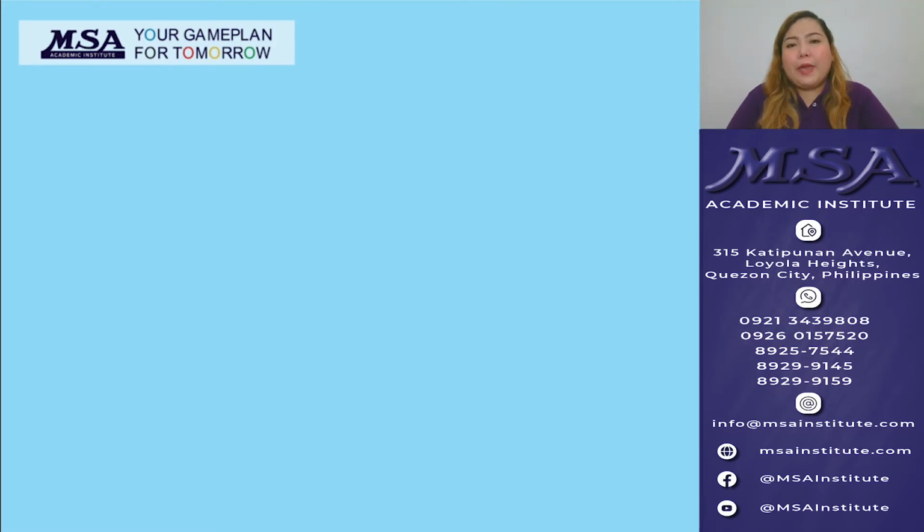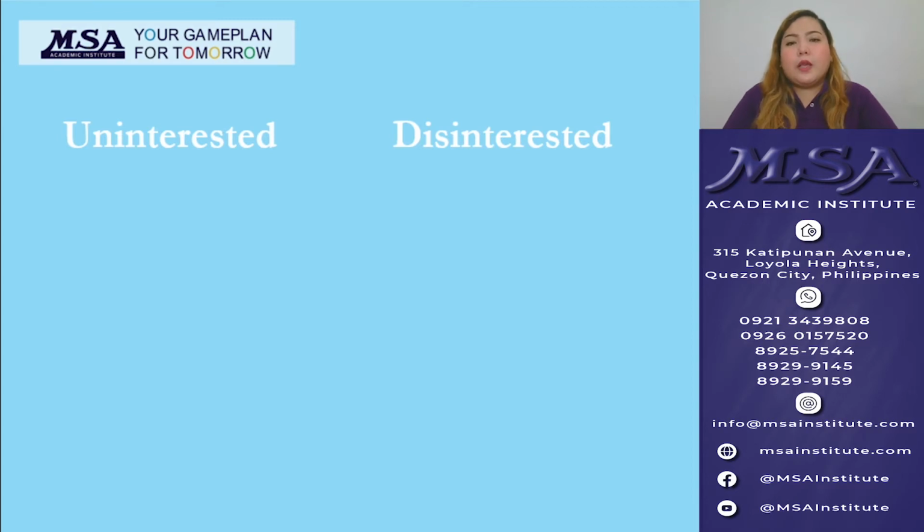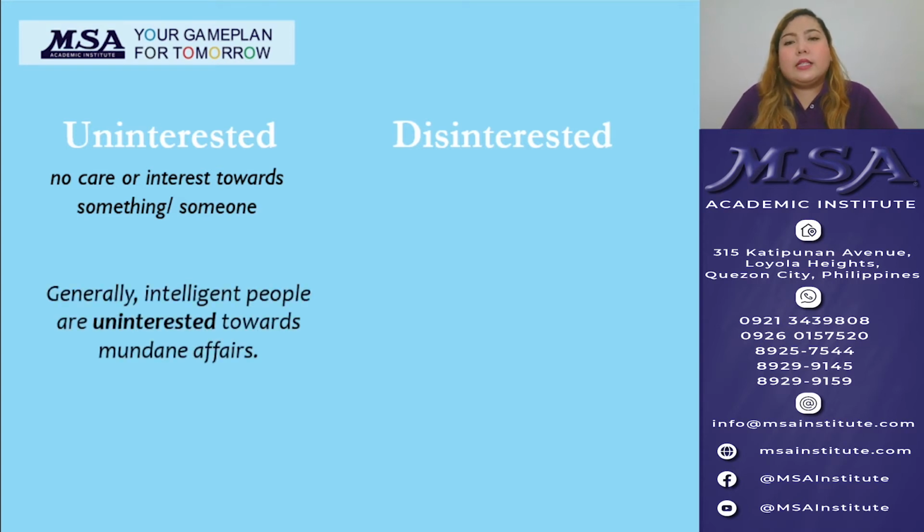For our third pair, we have the words uninterested and disinterested. Now again, these words are commonly used interchangeably because they have the same root words and their prefixes can have the same meaning. However, these words have totally different derivations. Uninterested means no care or no interest at all towards something or someone. For example, generally, intelligent people are uninterested towards mundane affairs.